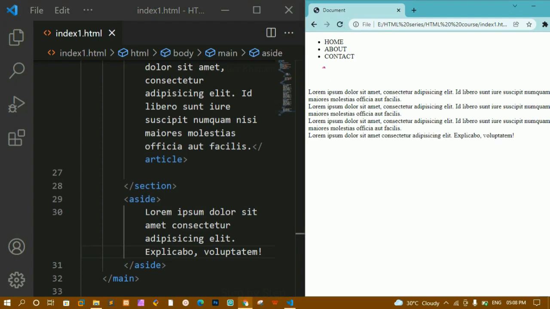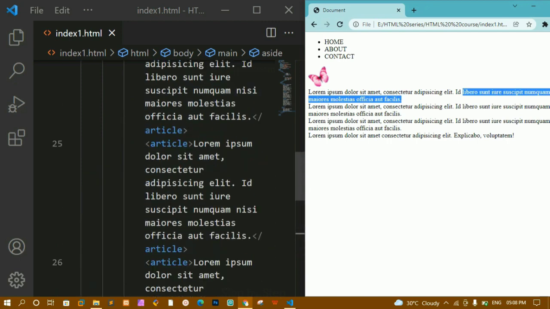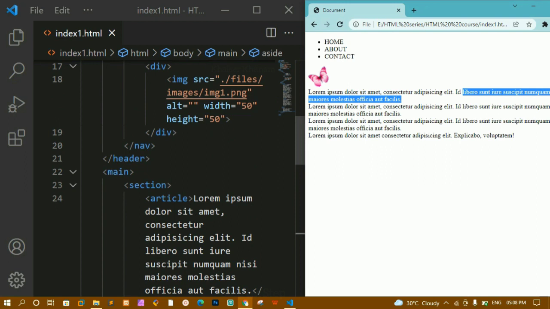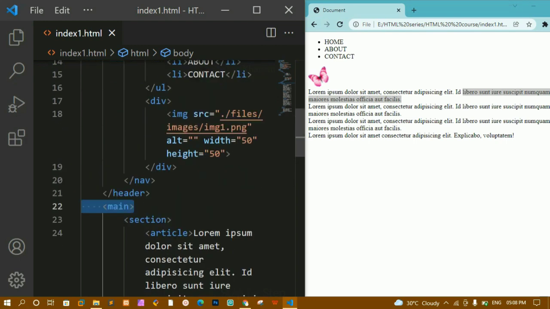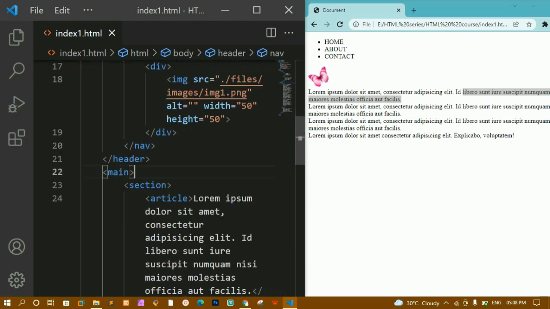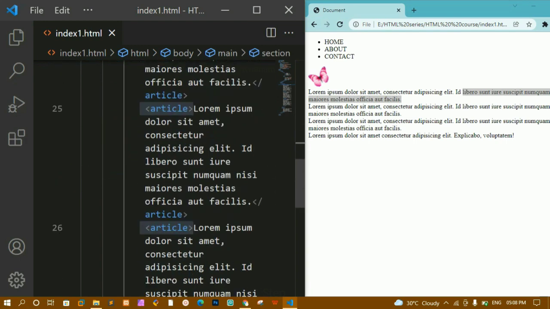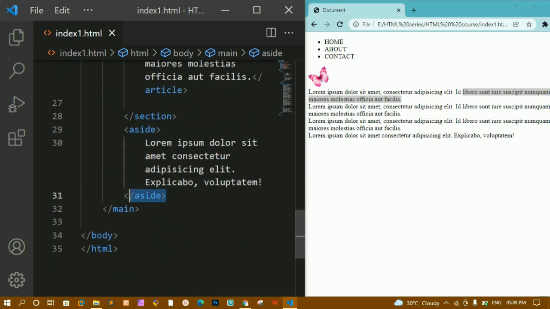Whenever you are giving styling, you can display it either on the left side or the right side. This entire thing you can wrap inside the main section. Whatever you feel is important, you can wrap inside the main element and give the content. For header we are having header, for nav we are having nav, and main section, sections, articles, aside. By the name itself we can understand what each is going to do.